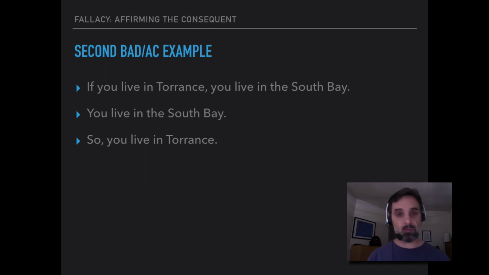But if you live in the South Bay, you might live somewhere else. You could live in Torrance, but you might live somewhere else. And so the premises can be true, and yet the conclusion be false. And so this is another invalid argument, and it's an example of affirming the consequent, because as premises, we have a conditional, and the consequent of the conditional, and the conclusion is the antecedent, and that's the affirming the consequent form.